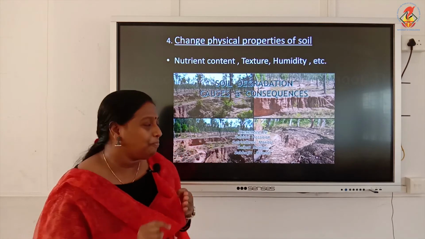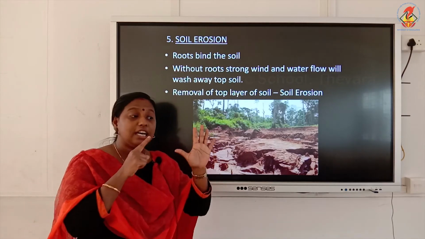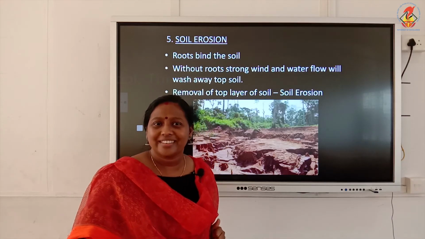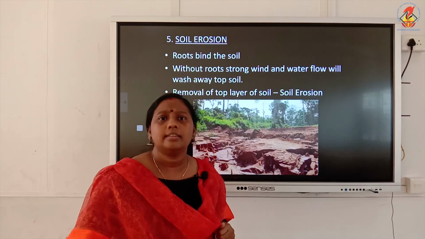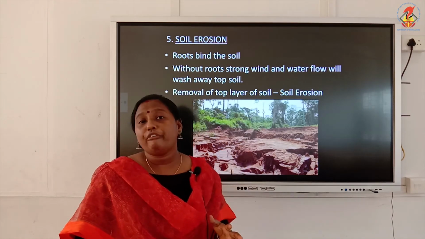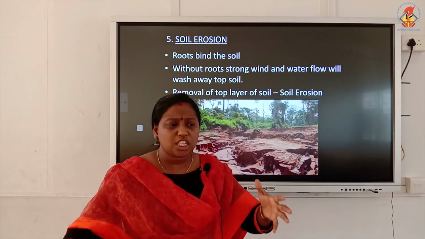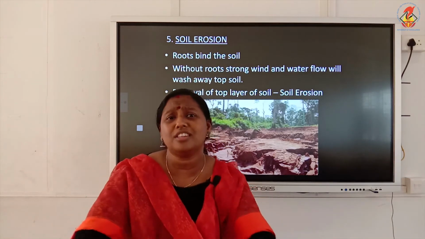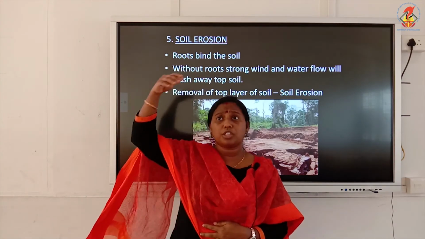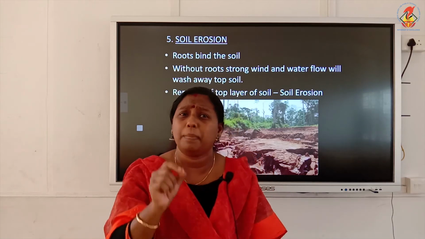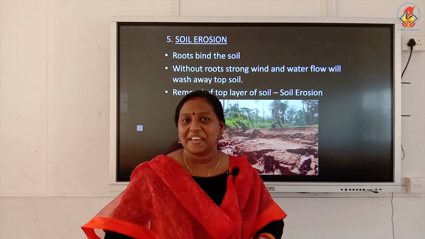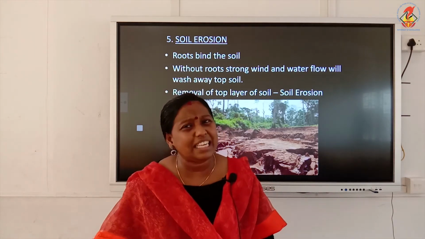Is this clear? Okay students, now we will move on to the fifth consequence of deforestation, that is soil erosion. Now what do you mean by soil erosion? What causes soil erosion? Actually, the roots of plants have the capacity to bind the soil tightly. The roots of the plant will hold the soil beneath it. It may be the roots of bigger plants or the roots of tiny plants like grass. Each and every root will hold some soil beneath it. As a result, the soil will be very tight.